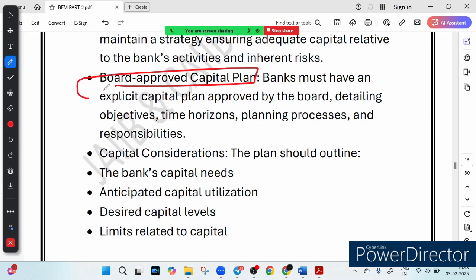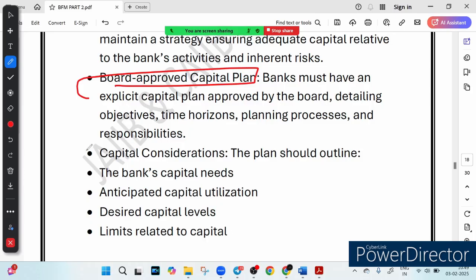What does it mean? It means that every bank must have a detailed capital plan which is approved by the board of directors. This document answers key questions like how much capital does the bank need, how will the capital be used, what capital level should be maintained, what are the capital limits, what is the backup plan. So think of this plan as a GPS for the bank's financial journey. It helps them navigate safely through risks, opportunities and challenges. Now what happens if things go wrong? And that is what we call contingency planning.